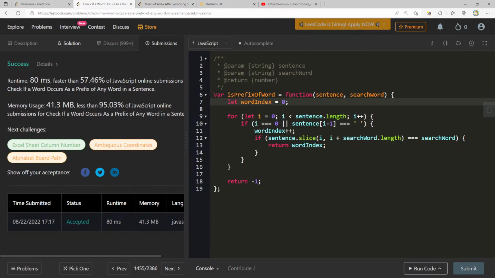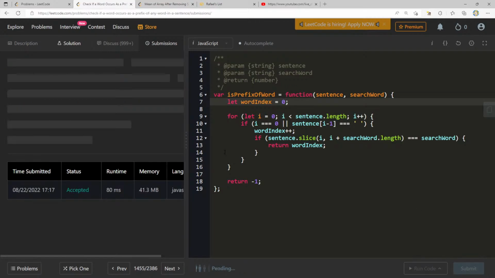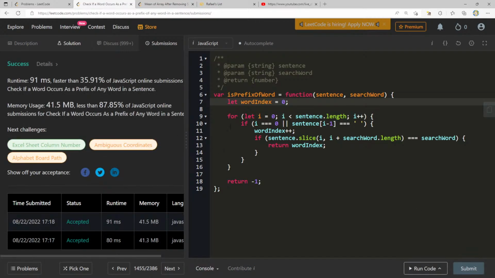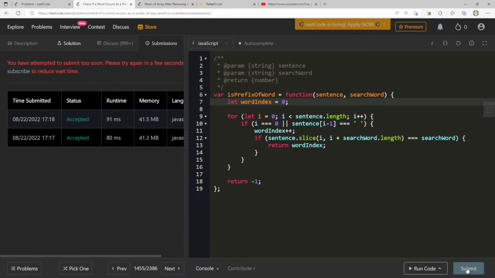Something that we could have done is we could have split the word by space, but that in and of itself is going to be a linear time operation, and then having to go through each one of those words is going to be another linear time operation. Here we're doing it in a single pass. We don't have to split it and then go through the array of split tokens, right? We're just doing it in a single pass. So I feel like this is a pretty effective way of doing this.